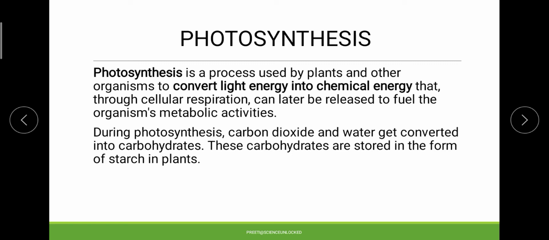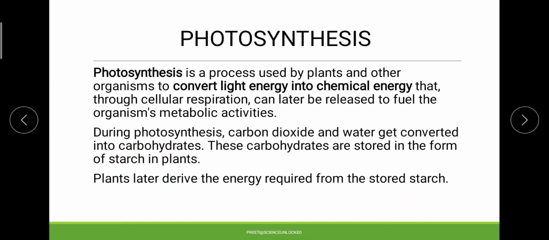The answer is that it happens both ways. One, it will utilize it immediately, and second, whenever there is any excess amount, then this glucose will be stored in the form of starch